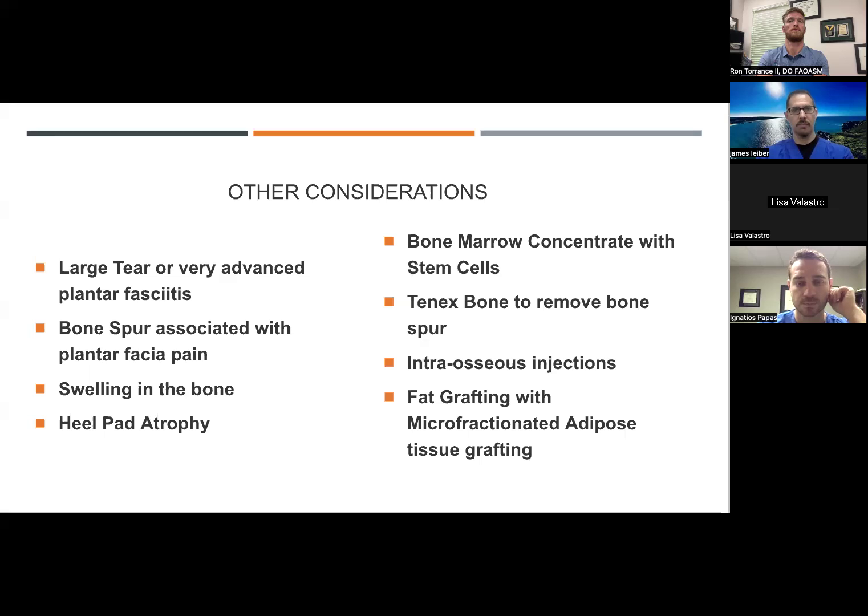So we talked earlier about how steroid injections can reduce the bulk and the quality of the fat pad underneath the heel. And when we see that, sometimes we will choose to do a graft of fat, which we also take from your body, and put it in that area to help with the cushion there. And that's going to help with protecting that area of the plantar fascia insertion, and also help with the cushioning.